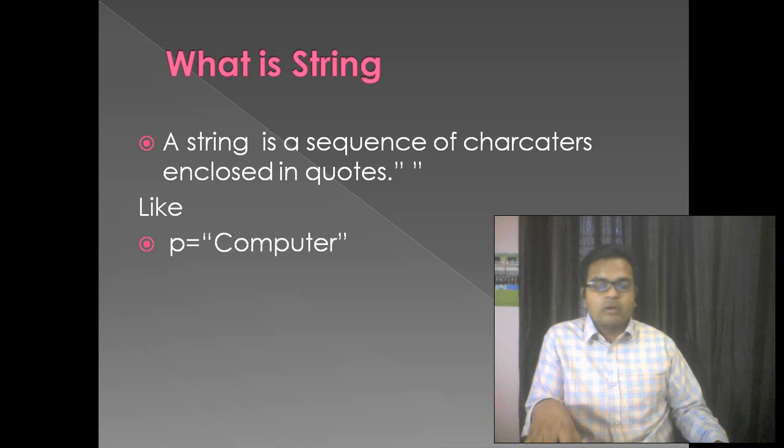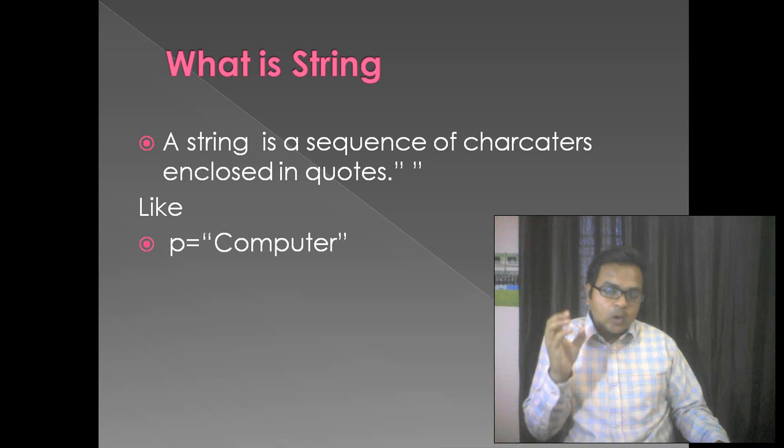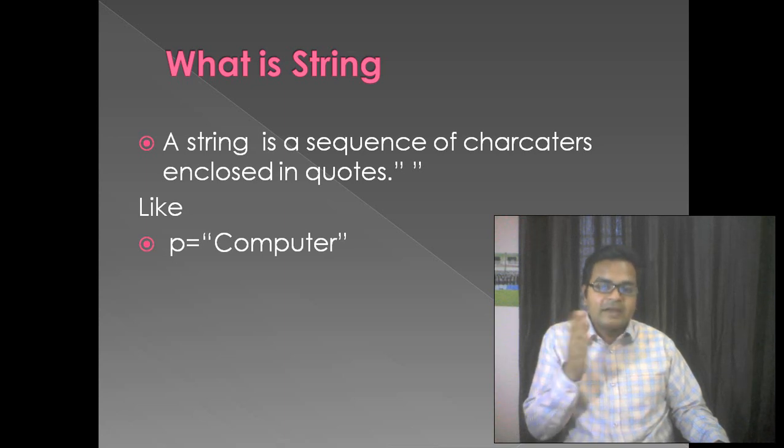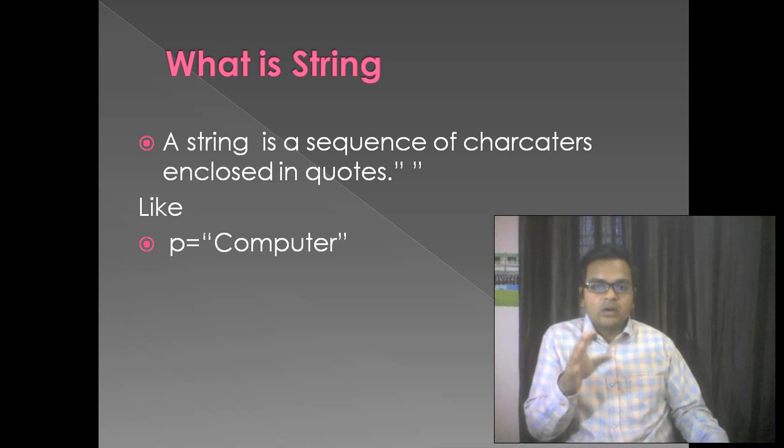Now just check it out. In this presentation slide, we have given double inverted commas two times at the end. That is a representation of a string. Whatever data we define in between will be considered a string, because double inverted commas are the notation to define a string in a Python program.